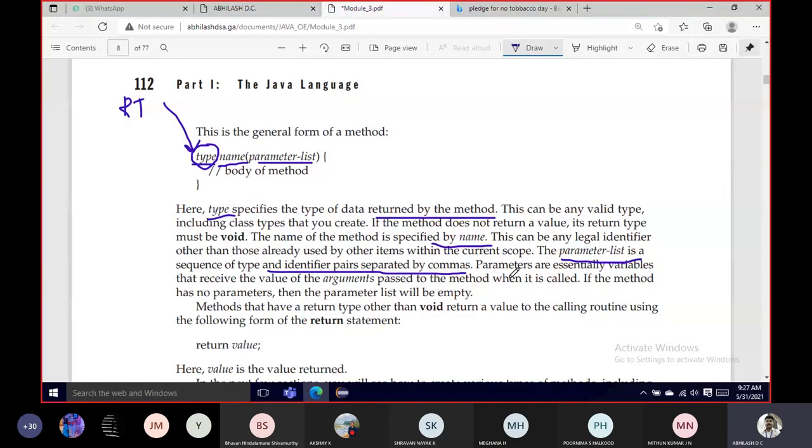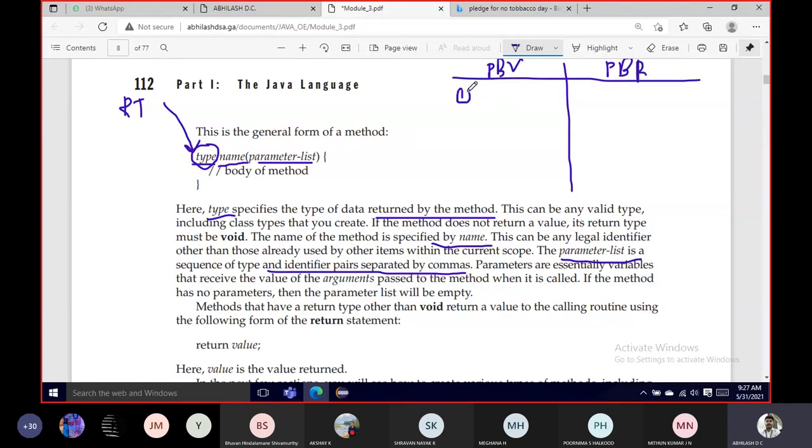At this point we should know about something called pass by value and pass by reference. I'll just give you an outline. What is the difference between pass by value and pass by reference?